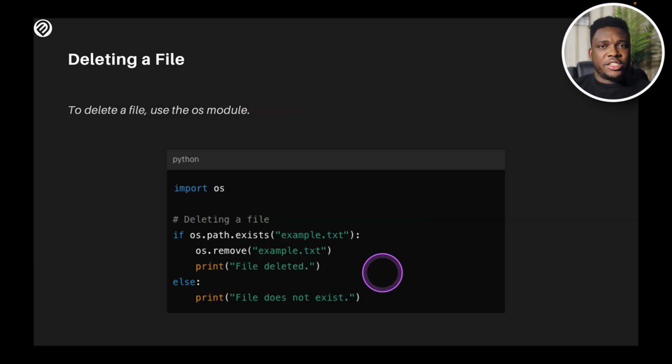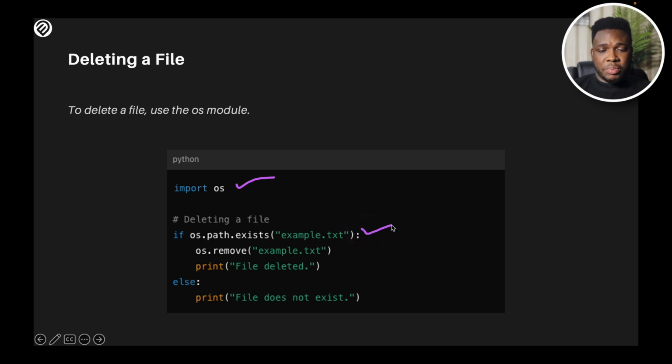If you can create, you can also delete. How do we delete? We could delete using the OS module. You just import the module. It's native to Python anyways. So you just import the module, and you could just use the script, if os.path.exists.